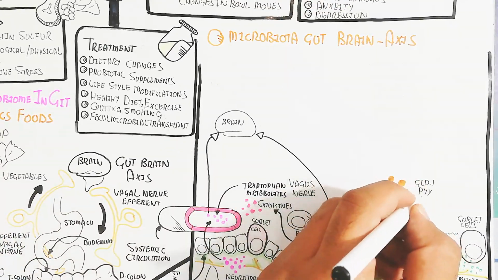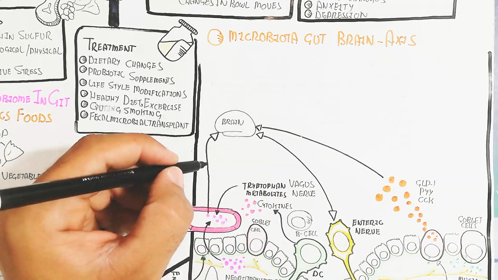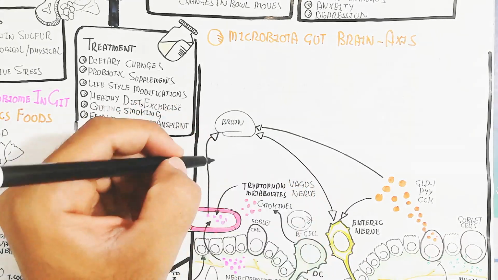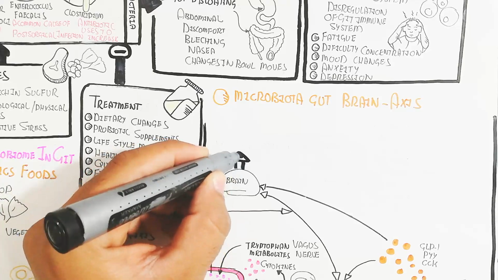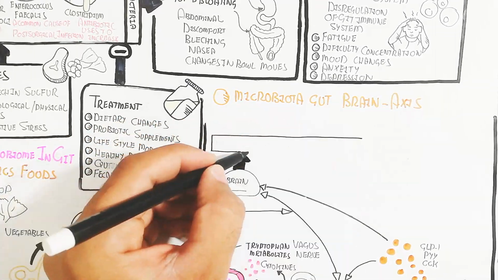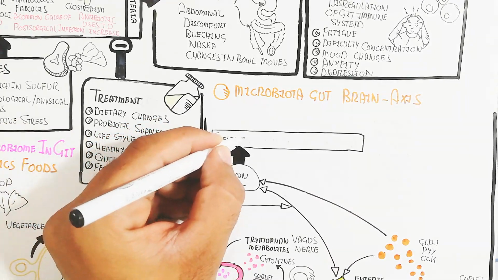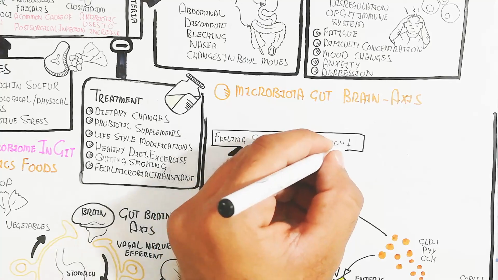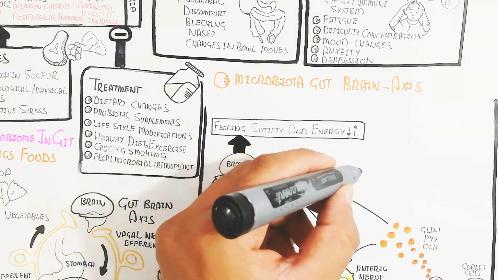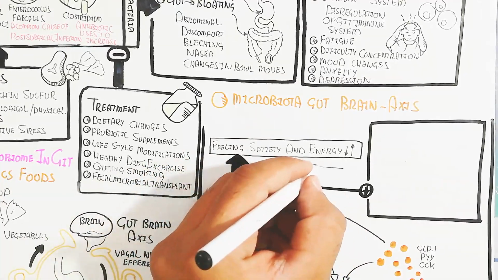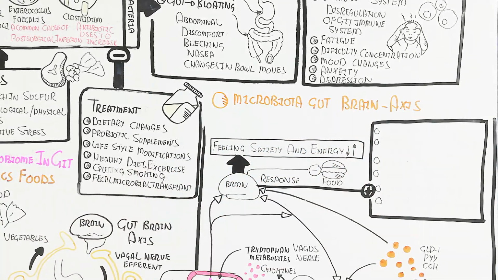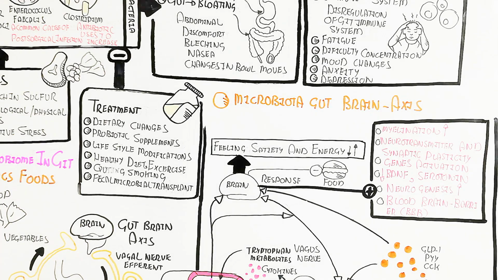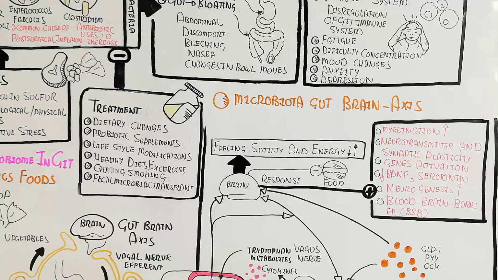The vagal nerve gives the signal toward the brain, and this autonomic innervation leads to increased rest and digest, and in this way other neurogenesis processes are triggered. The uptake of neurotransmitters is used for cognition, synaptogenesis, and other processes like tryptophan metabolism, and in this way the brain gives a response: the feeling of satiety and energy balance, with inhibition of food intake activity and behavior.